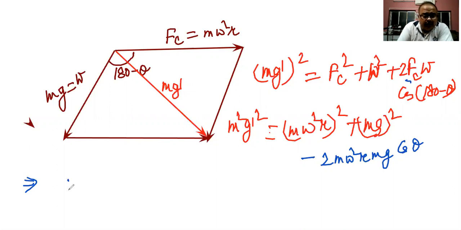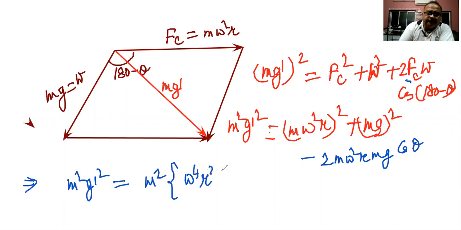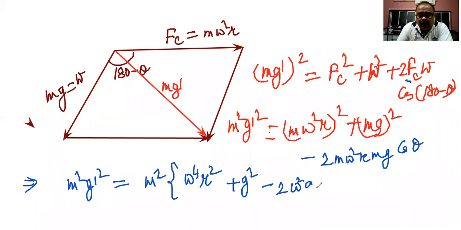If I take out m square, this is g dash square, and from the right side I get a term omega to the power 4 into r square plus g square minus twice omega square g r cos theta. So this is equal to m square, and m square gets cancelled.